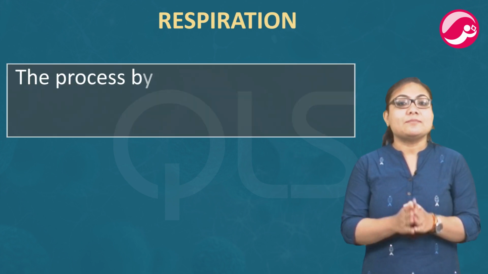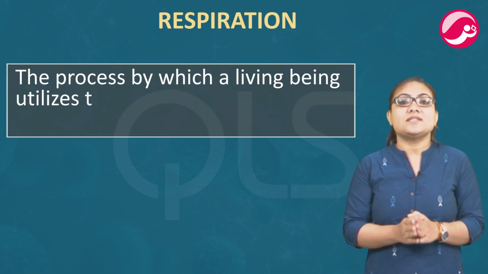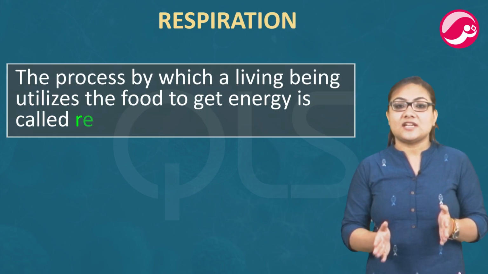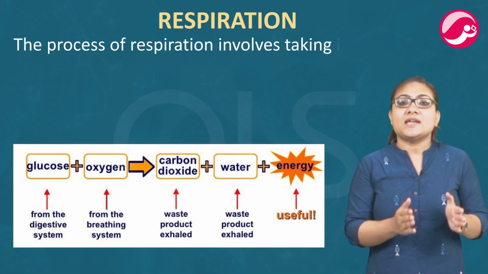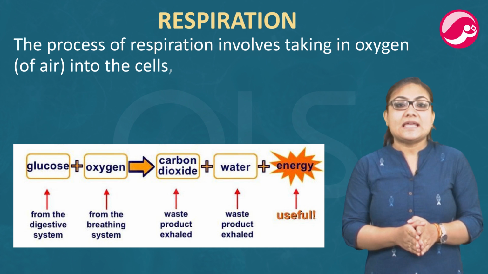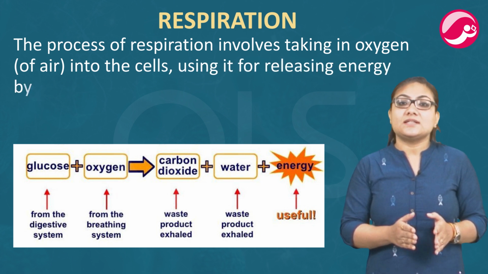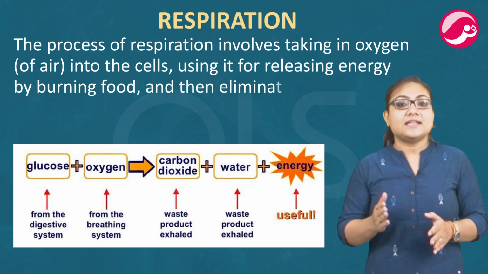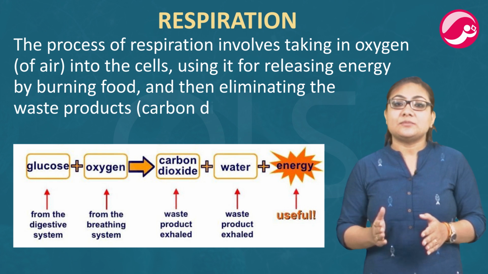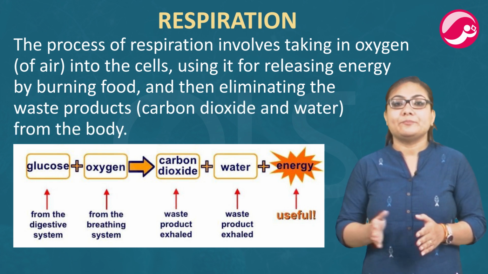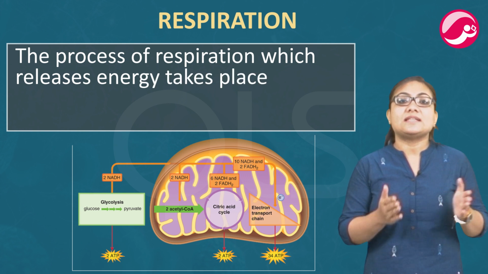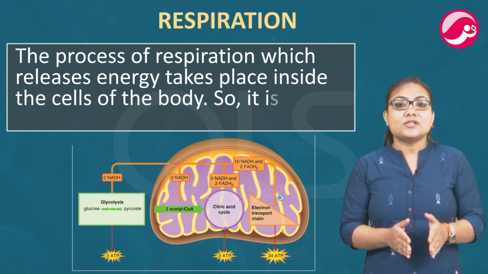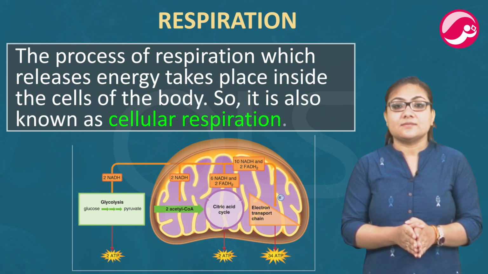Now, the process by which a living being utilizes the food to get energy is called respiration. The process of respiration involves taking in oxygen into the cell, using it for releasing energy by burning food, and then eliminating the waste products, that is carbon dioxide and water, from the body. The process of respiration which releases energy takes place inside the cells of the body. So, it is also known as cellular respiration.